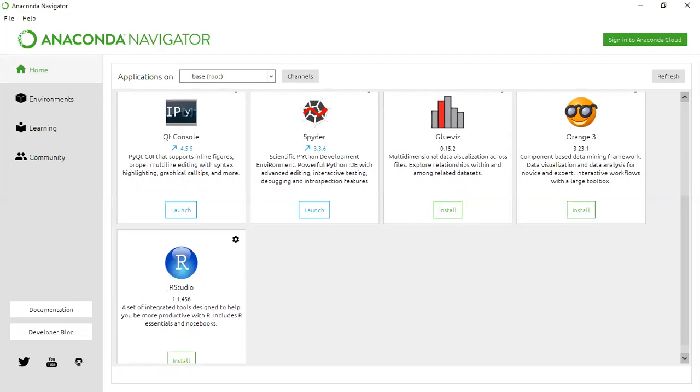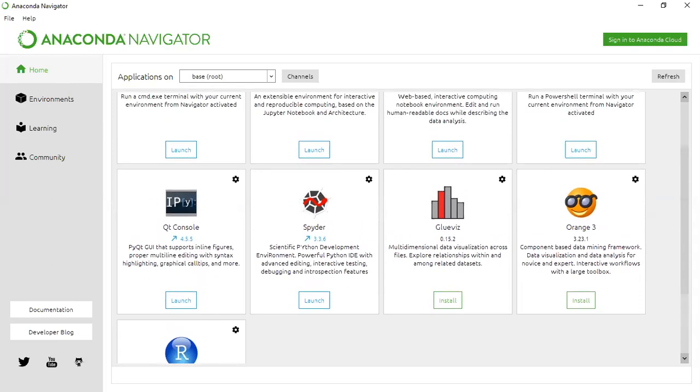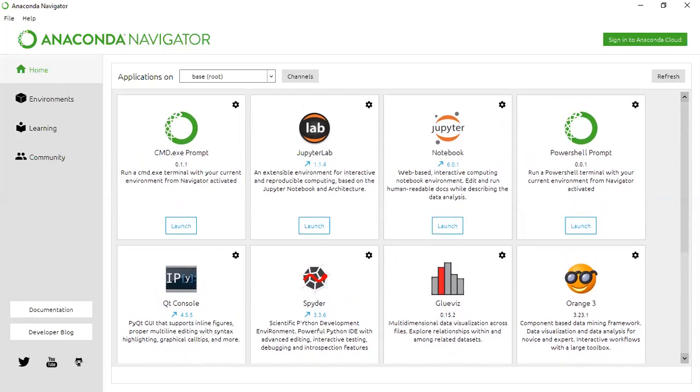Whereas if you want to process or analyze big data, or write big data programs, we have the Orange 3 tool. As well as for visualization purposes, we have the GlueViz library. It is a huge application developed for data science. Out of all these, Jupyter Notebook and Spyder are the suggested platforms for Python programming. Throughout this course, I will explain each and everything with Jupyter Notebook.